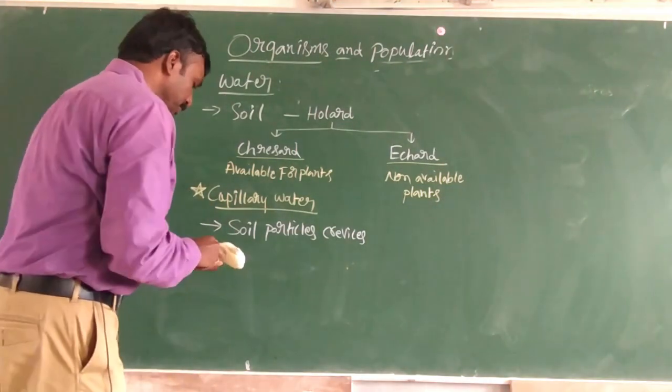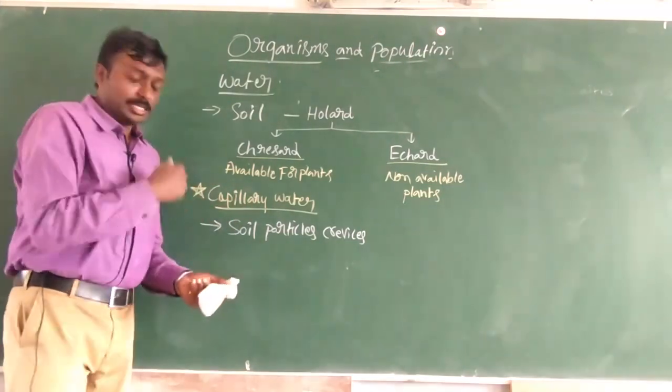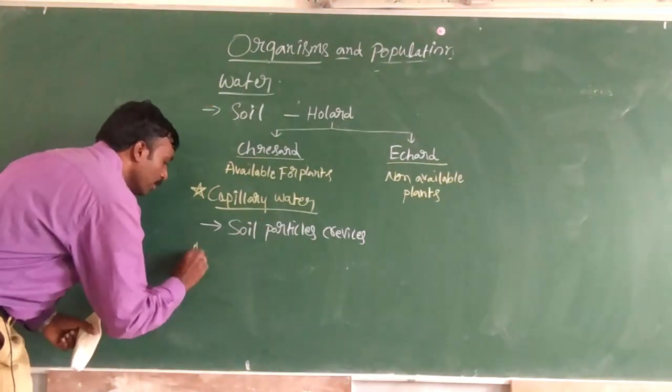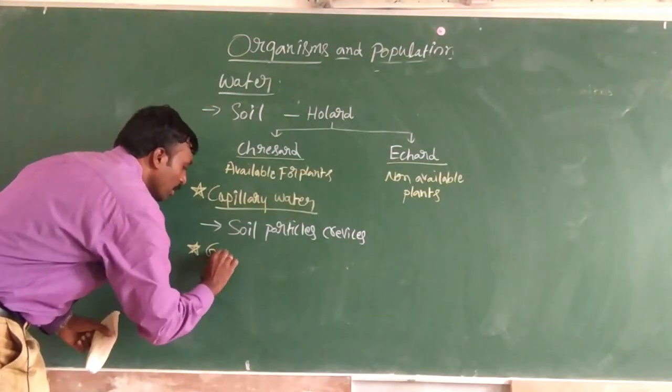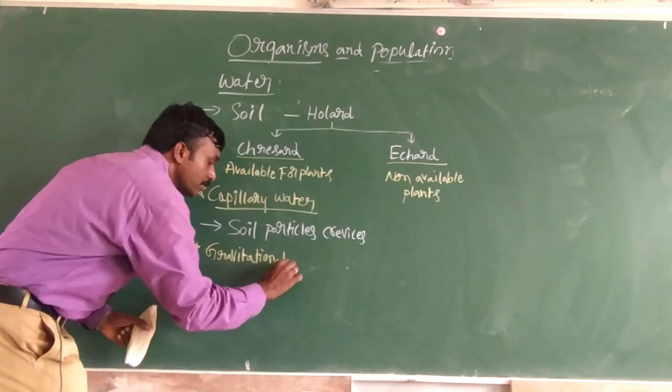Okay. Then in these types of storage, there are some more types. After capillary water, there is gravitational water.